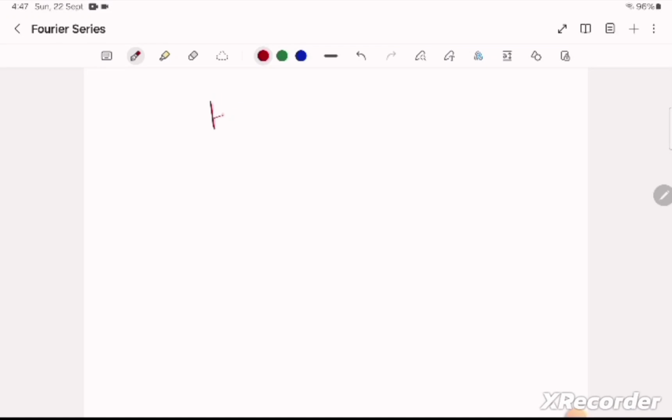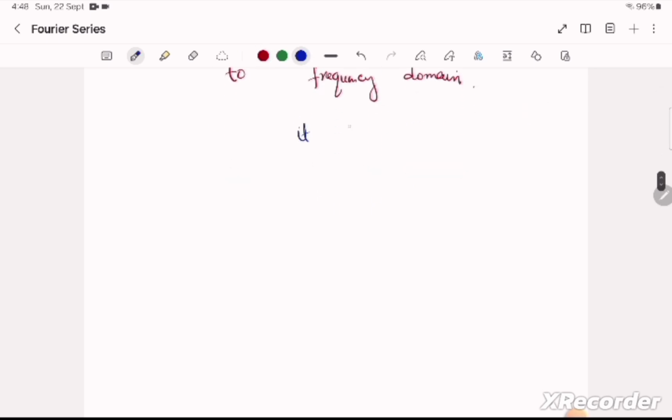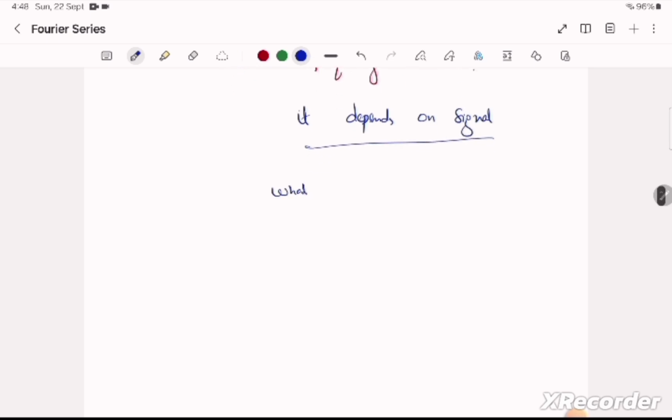We will be discussing how to go from time domain to frequency domain. And we know it depends on the signal, meaning what type of signal we have in time domain.